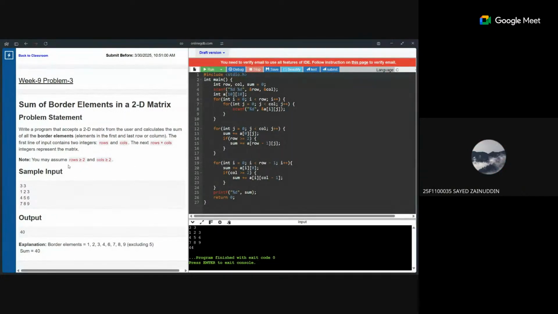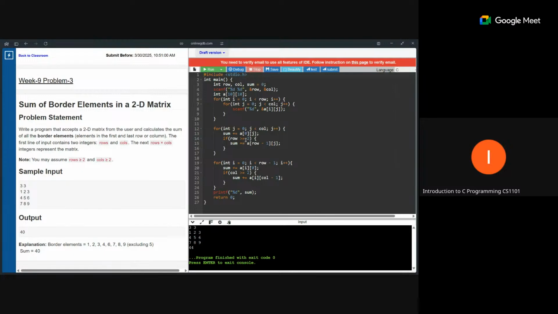Actually, the note just says to assume that row is greater than equal to 2. Before that, I was using row greater than 1. That is, assume the size. So row minus 1 is the last index in j. Okay, I'm getting your point.